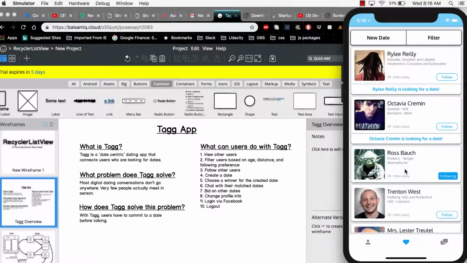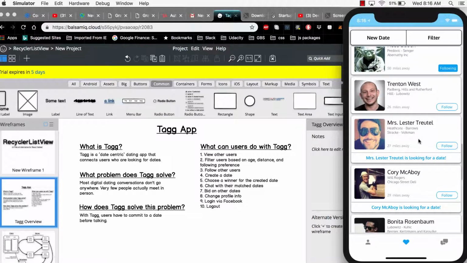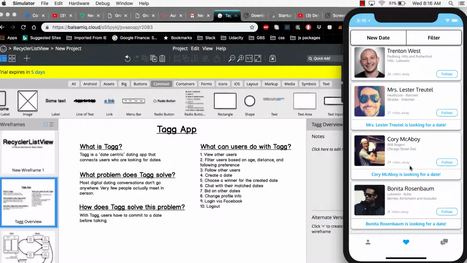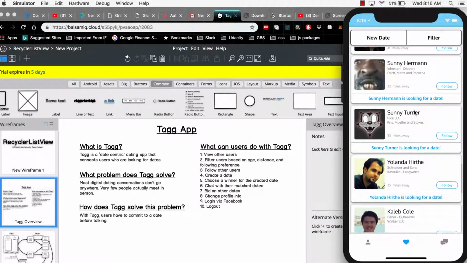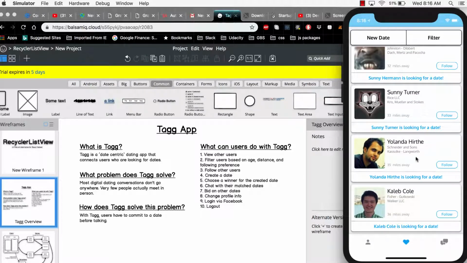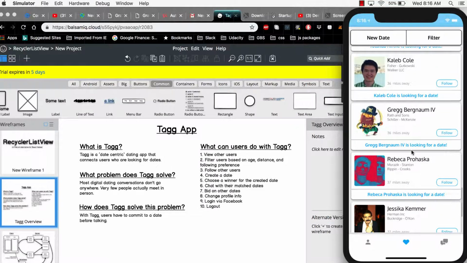This is also infinite scroll. So as the app scrolls, you can see that scroll bar actually goes up. That's because this app is dynamically loading in more users as users scroll down. So you see that scroll bar did just move up a little bit. And this is a mock environment, so it'll eventually run out.